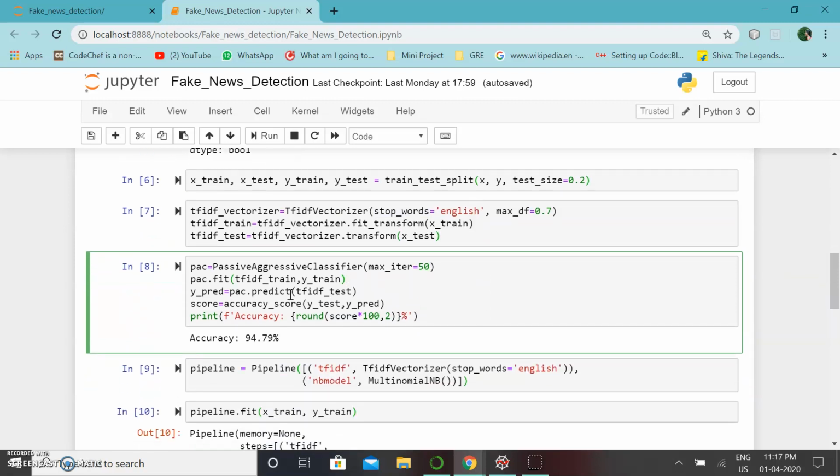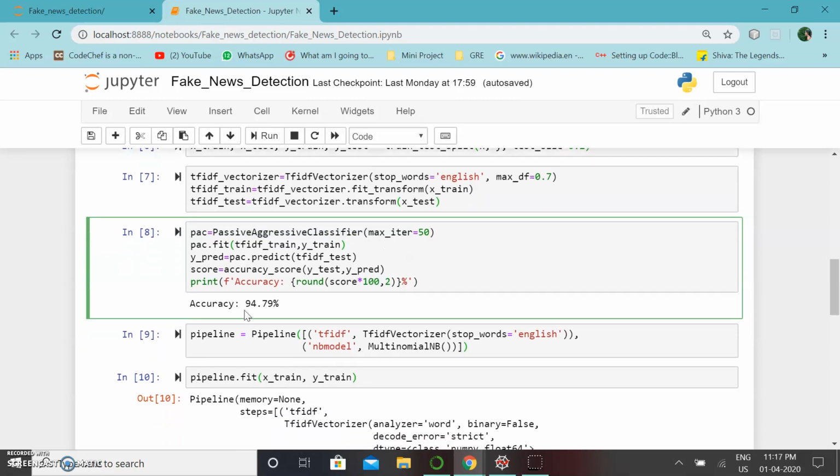After that, we implement passive aggressive classifier, which is an online learning algorithm that remains passive for correct classification and turns aggressive for miscalculations. It is used to calculate the accuracy score. So here we get an accuracy of 94.79%.